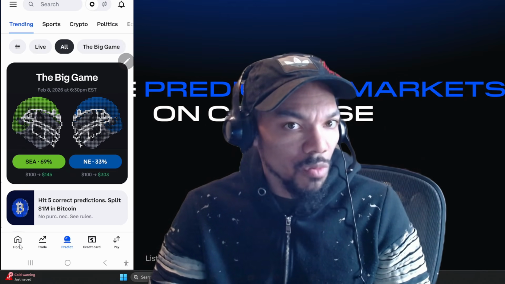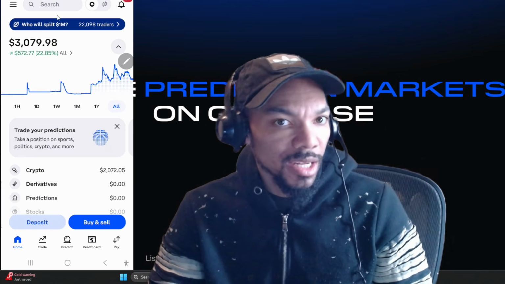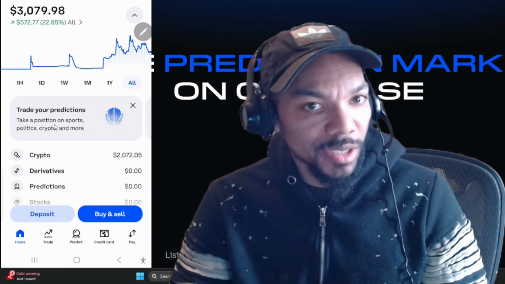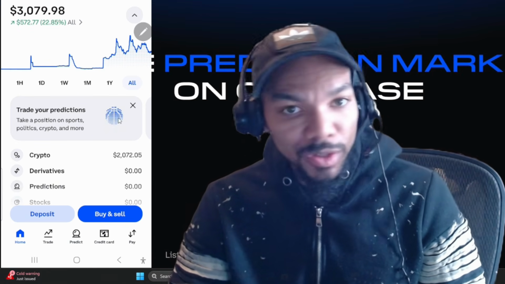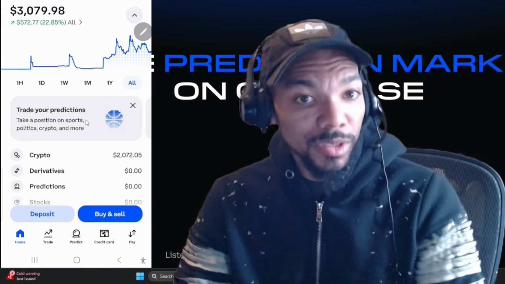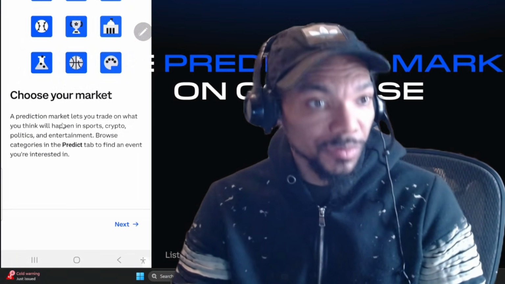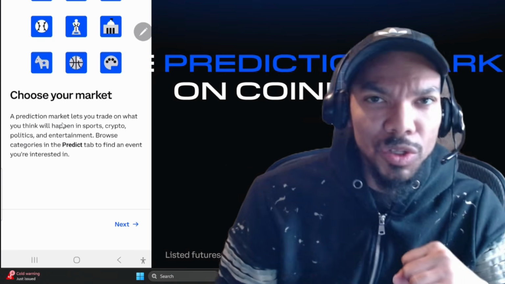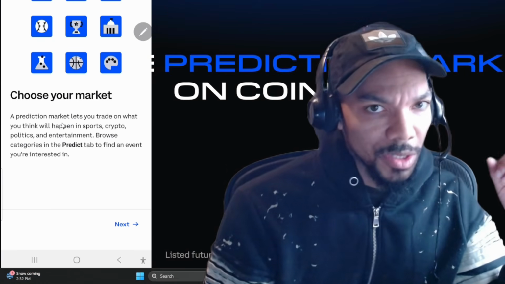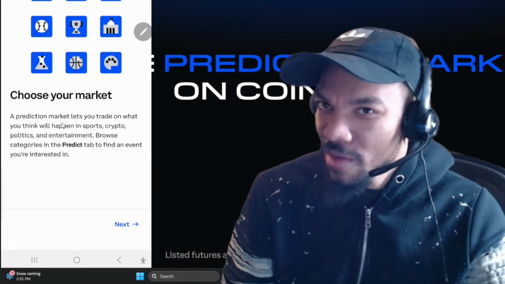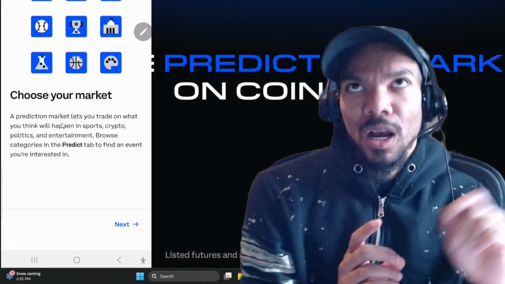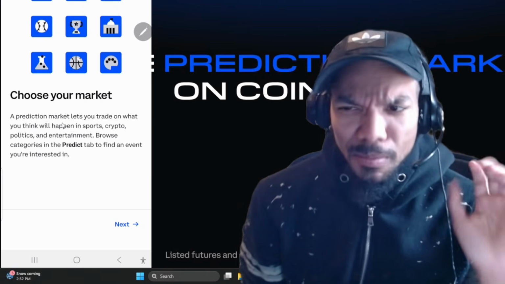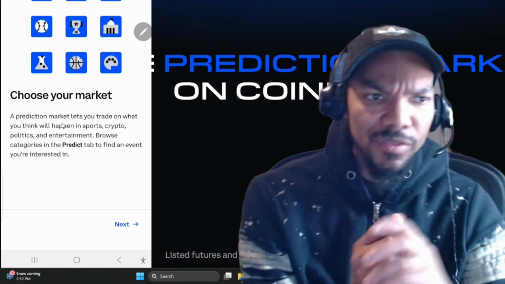Also, on the home screen, it'll pop up. It says, trade your predictions. Take a position on sports, politics, crypto, and more. You can click that, and it might ask you for your employment information, just to know how much money you can make and to make sure you qualify. They might also ask you to enter some personal information.